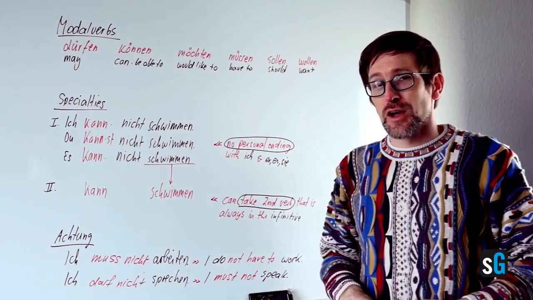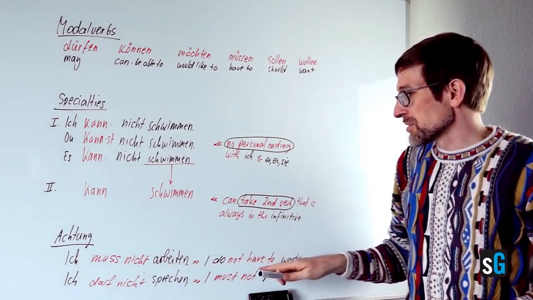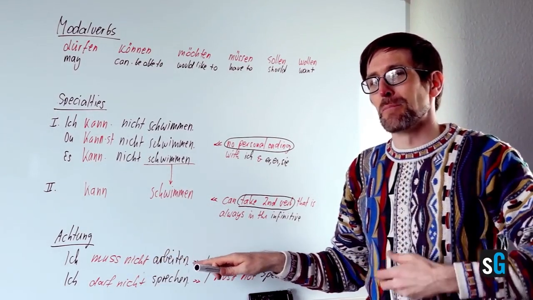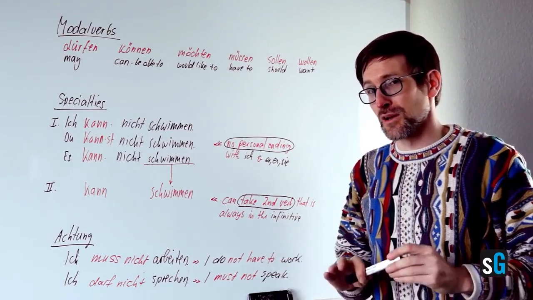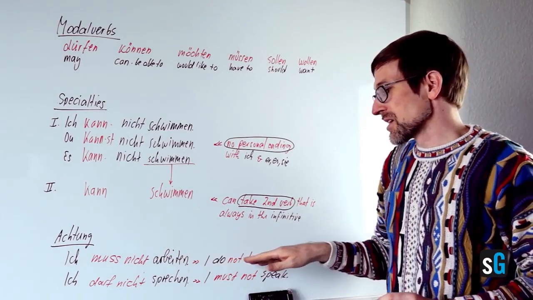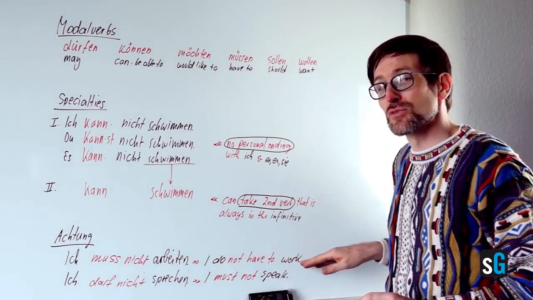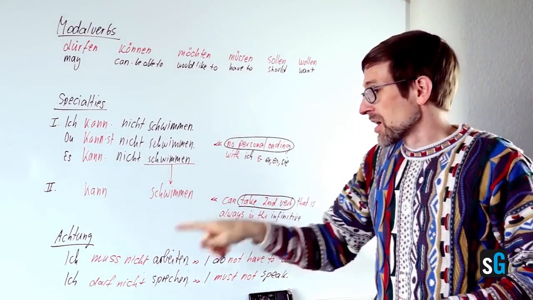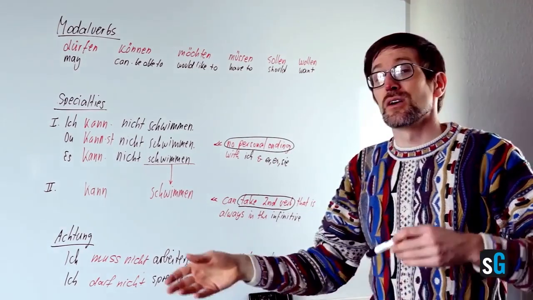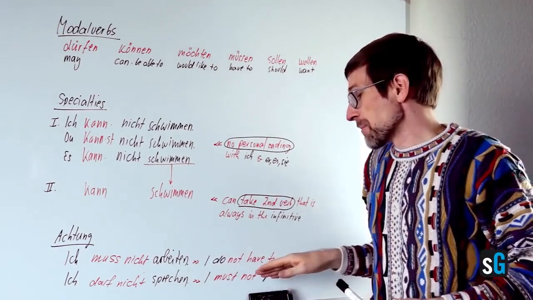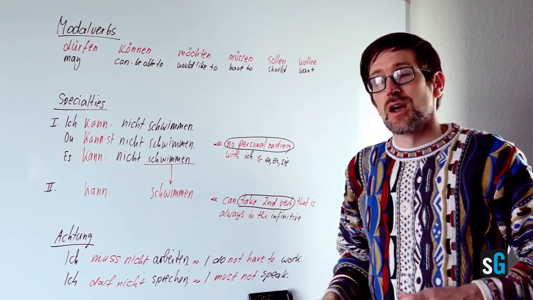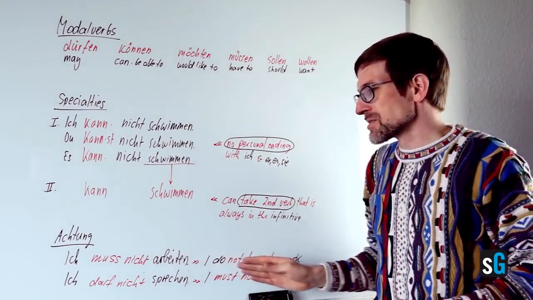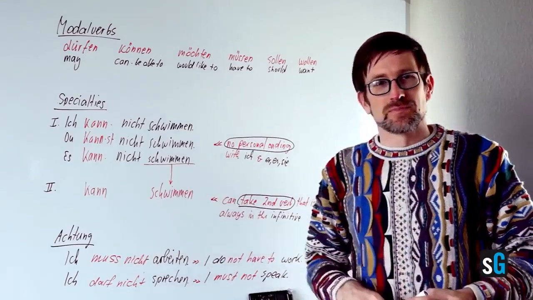One word of advice: if you take a look at these examples, ich muss nicht arbeiten, you might be tempted to understand I must not work, but this is wrong, be careful. This translates as I don't have to work. That's why I have translated it like this. Ich darf nicht sprechen, on the other side, means I must not speak. Of course you could say I may not speak, but just to illustrate that this is a little tricky here.